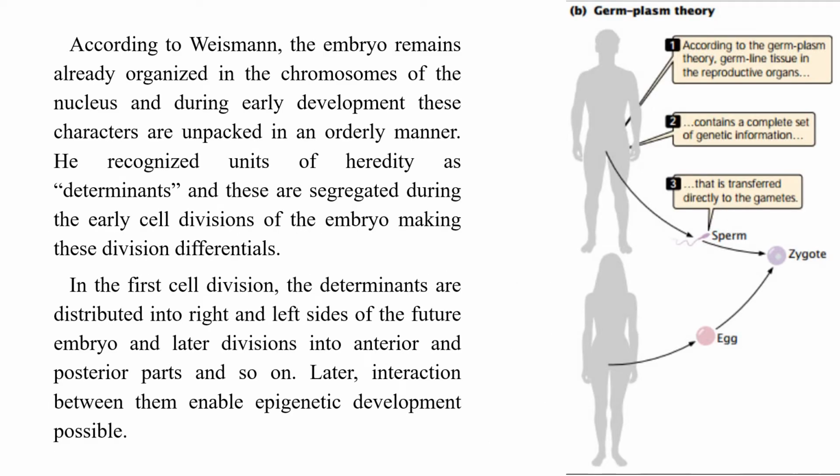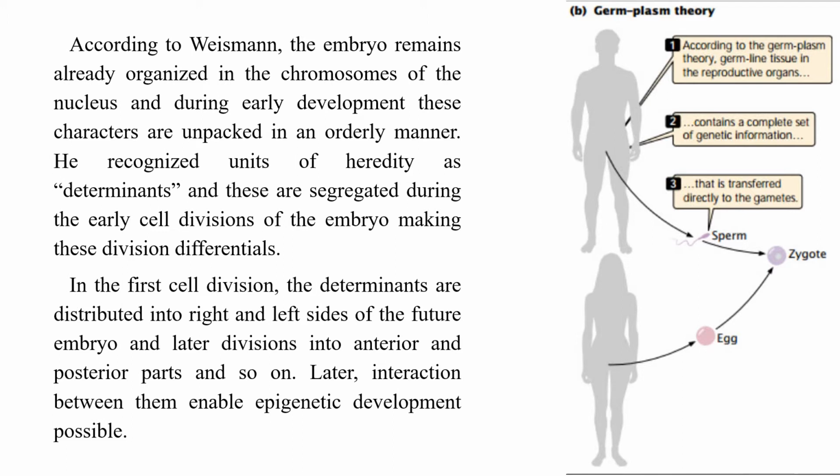According to Weismann, the embryo remains already organized in the chromosomes of the nucleus. And during early development, these characters are unpacked in an orderly manner. So that means he was the first man to believe that there is something called chromosome, though he did not know anything about the importance of chromosome in inheritance factors.